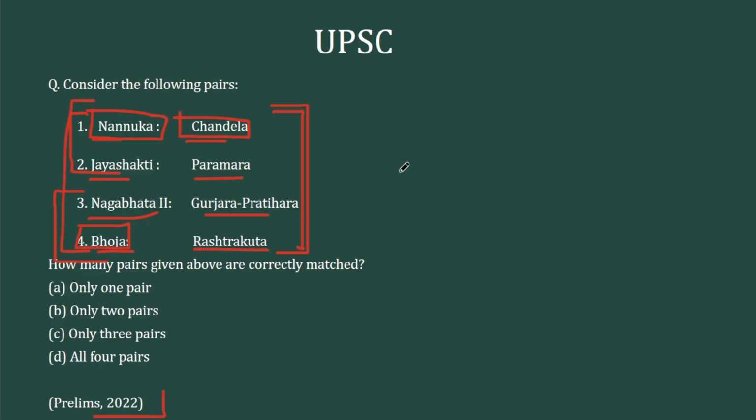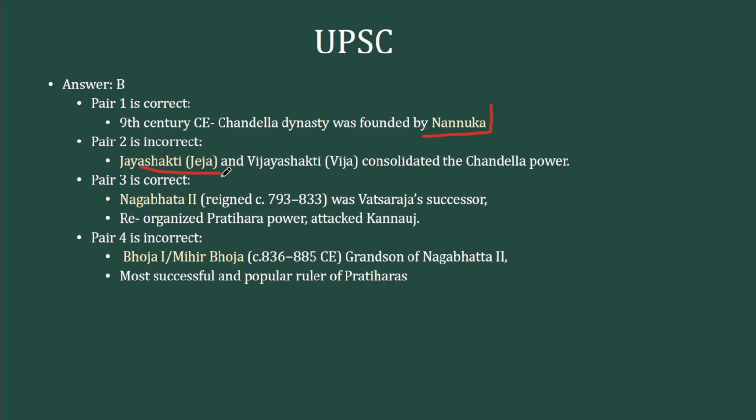In that period, they are a very important dynasty, especially in the post-Gupta period. When the polity is fragmented, there are several dynasties belonging to the Rajput clan, and 2 of them are the Chandelas and the Pradiharas. Nannuka is the founder of Chandela. Jayashakti, popularly known as Jija, is the consolidator of the Chandela power. So these 2 are important names to be remembered under this particular dynasty. Third option is Nagabhatta, and he belongs to the Gujra Pradiharas. So the other 2 rulers, Nagabhatta and Mihir Boja or Boja I, are part of the Pradihara dynasty, and this Boja is most successful. He had a long reign of 46 years in that particular dynasty. So this name is also pretty important.